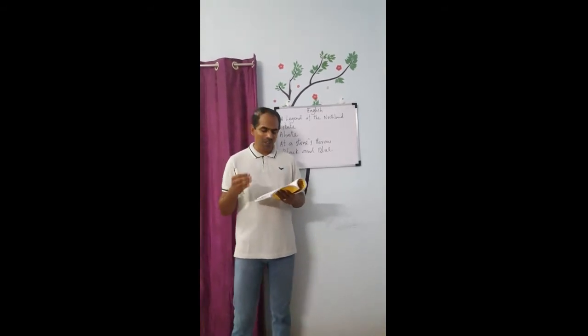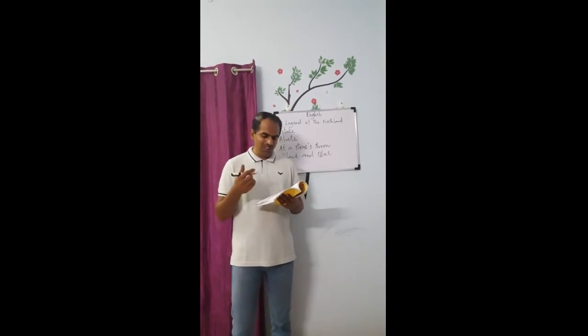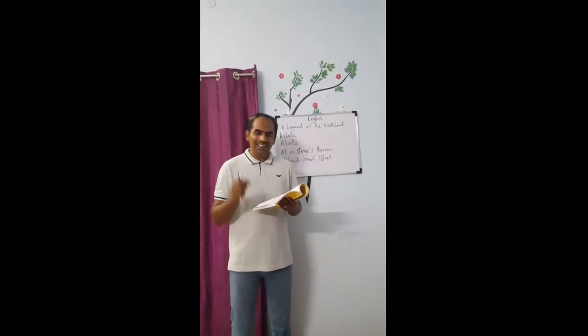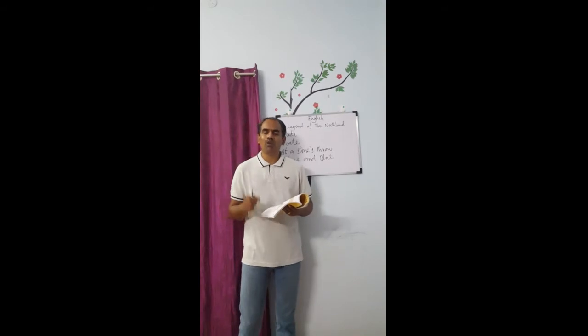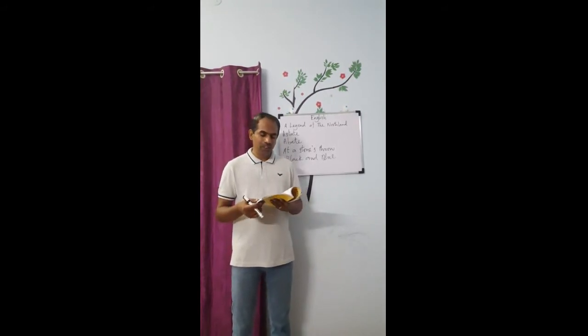Maximum we can sleep for 8 hours. And in the fourth line, 'they' refers to the people who are living in the North Pole. They cannot sleep for 19 to 20 hours.